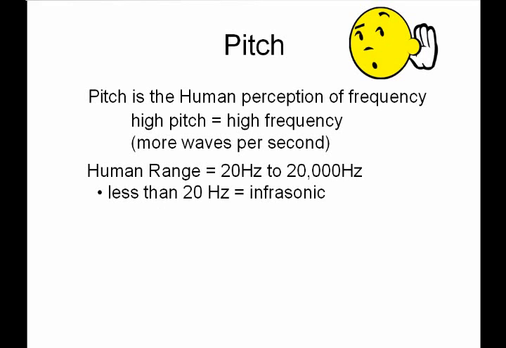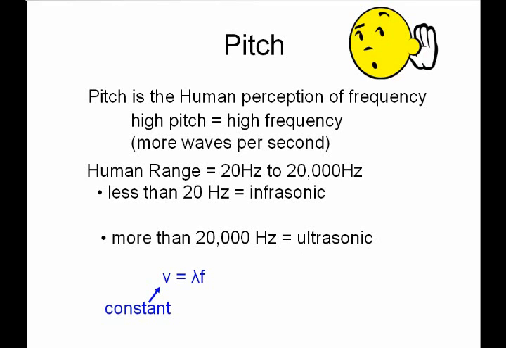Sounds below 20 hertz are sounds that you cannot hear. They're called infrasonic, and that prefix infra means below, so it's below our audible hearing range. Sounds that are higher than 20,000 hertz are also sounds you cannot hear. These are called ultrasonic, and that prefix ultra means above, so this is above our frequency range.